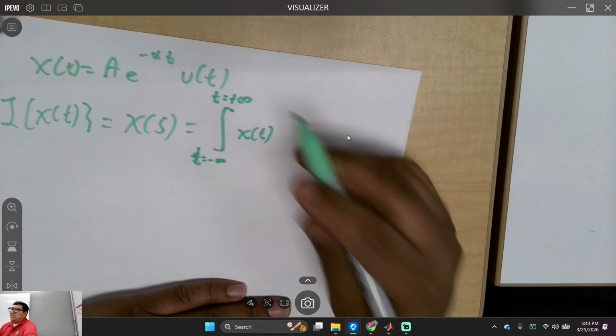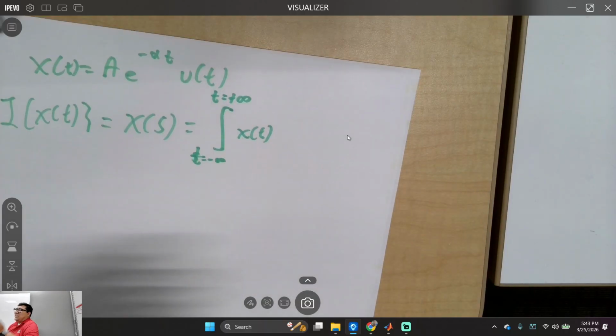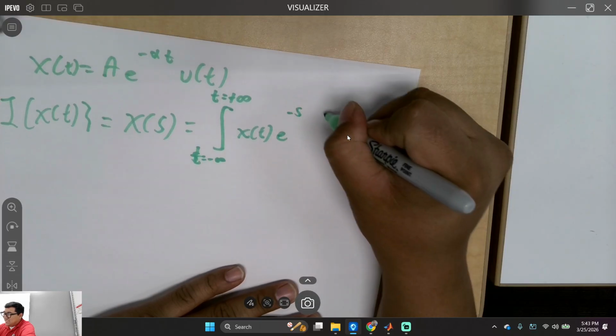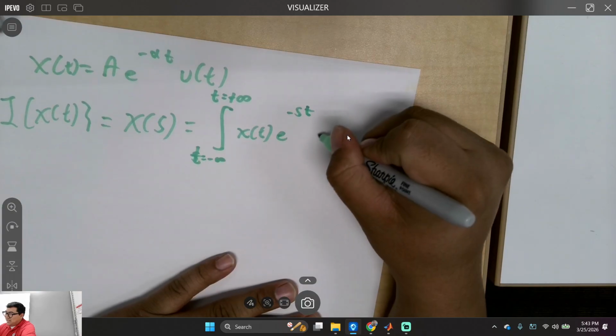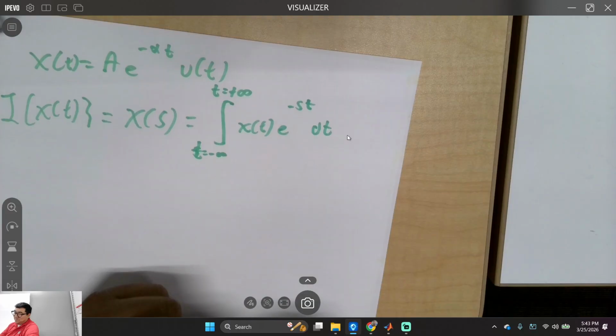But then I have to multiply it by some orthogonal or basis-like function. So the engineer said, let's use an exponential: e to the minus s t, and then dt. Is that correct? Am I getting this right? I remember.